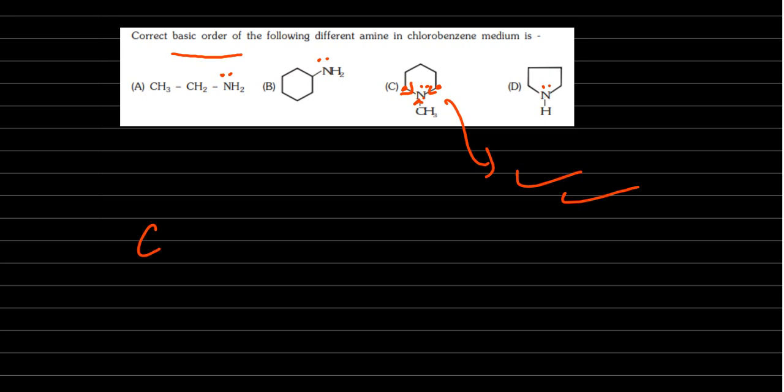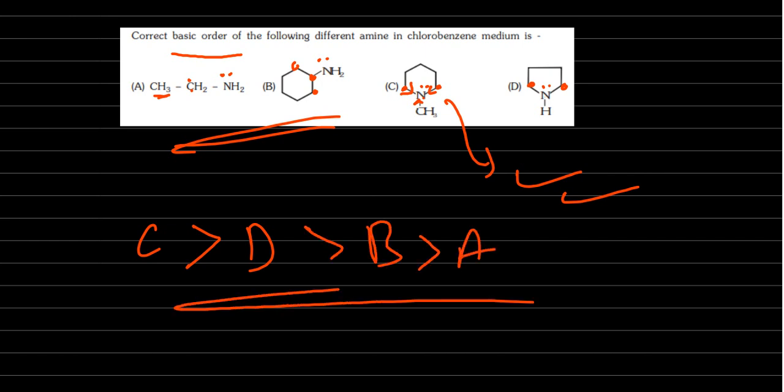So what will be the highest? C. Here only 2 donating groups, here only one donating, here only one donating. So first of all, after C, then D. Now you have to think about A and B. Here one carbon is there as donor. This is attached to 2 carbons, but this is attached to only one carbon. So then B, then A. This is the electron pair donating tendency. This is also known as basic strength. Basic strength is shown by Kb. Kb means base dissociation constant.